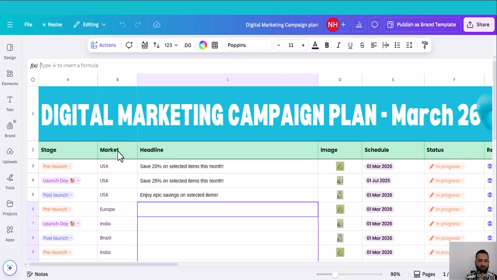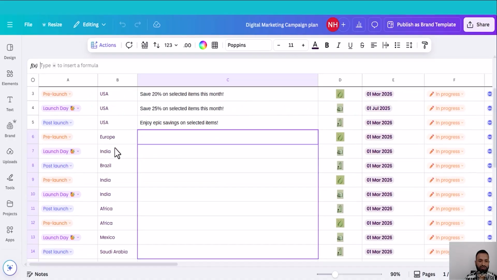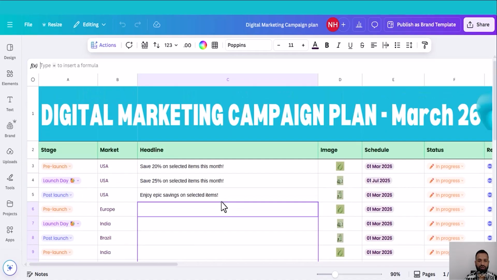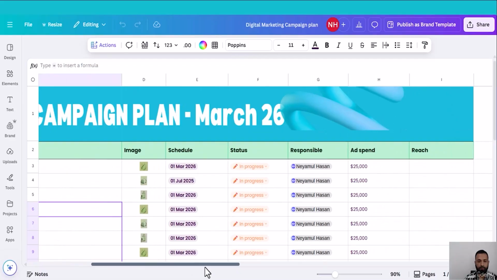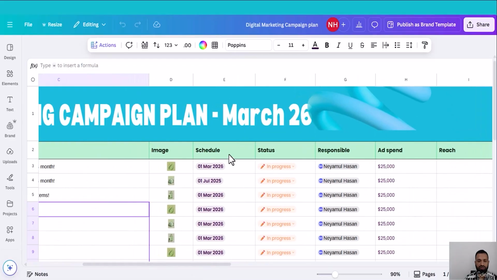In another column, it is the market: USA, Europe, India, Brazil, Mexico, Africa, Saudi Arabia, and there is some headline, the images, schedule and status of the campaign, and the responsible person for this campaign, and a total budget of $25,000 for each campaign.